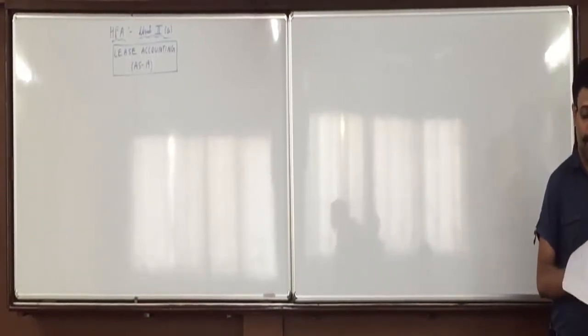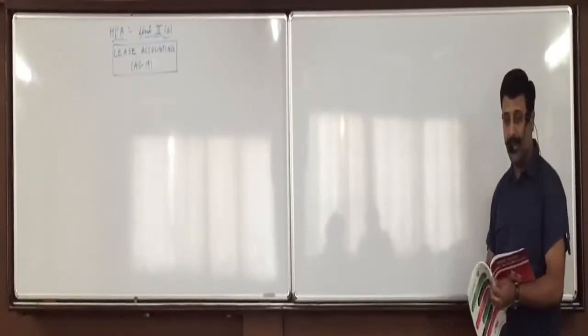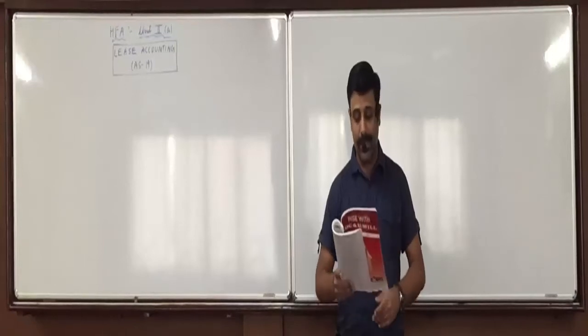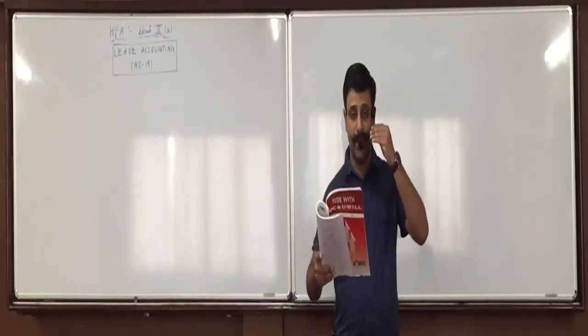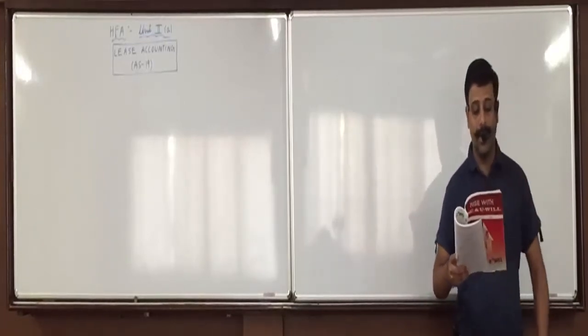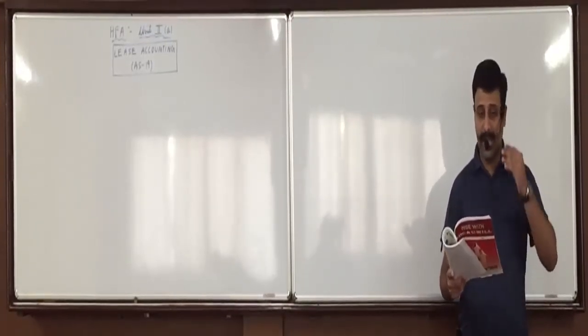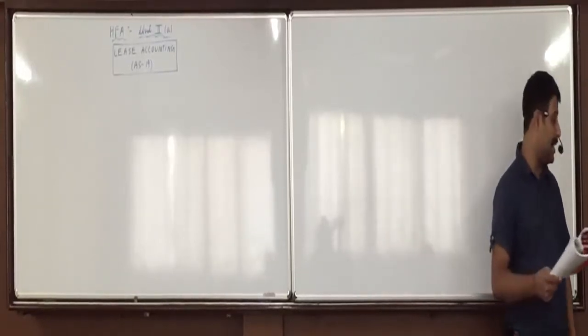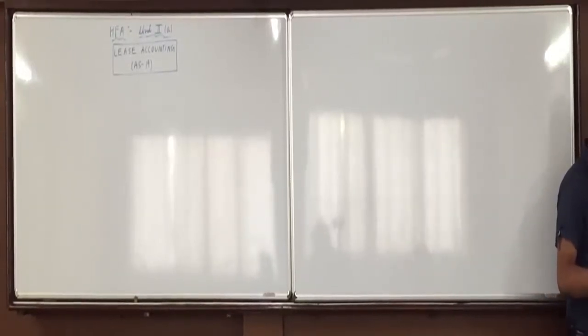Yes, from the beginning: need and objective. Every theory point, everyone, we have to read, because you will not understand anything on your own when you read it. The language is very complicated. First we take up need and objective. Why this accounting standard is required. In bracket you can mention AS 19. Accounting for leases we do as per AS 19.